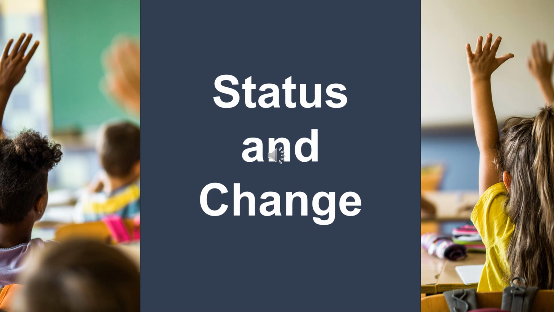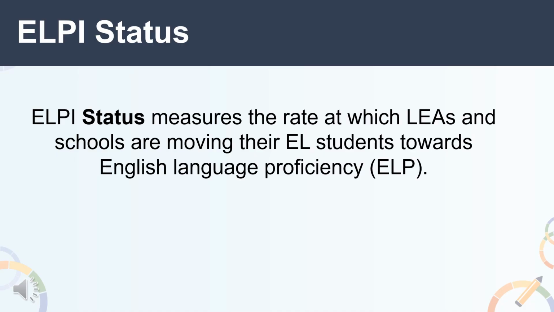Next, we will review status and change in the LP. LP status measures the rate at which LEAs and schools are moving their EL students towards English Language Proficiency, or ELP. LP status requires 2 years of assessment results. For example, Coatell High School has an LP status rate of 67.7%. This means that 66.7% of the EL students enrolled at Coatell High during the LPAC testing window made progress towards ELP.